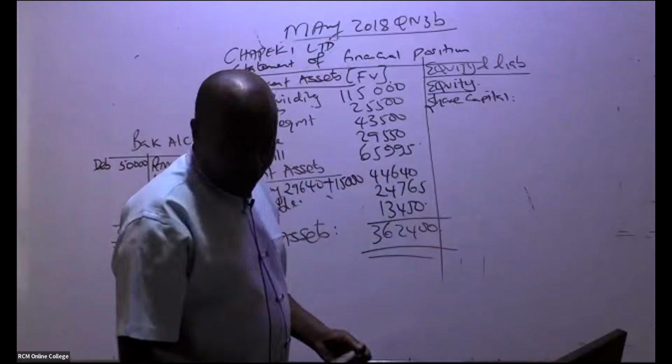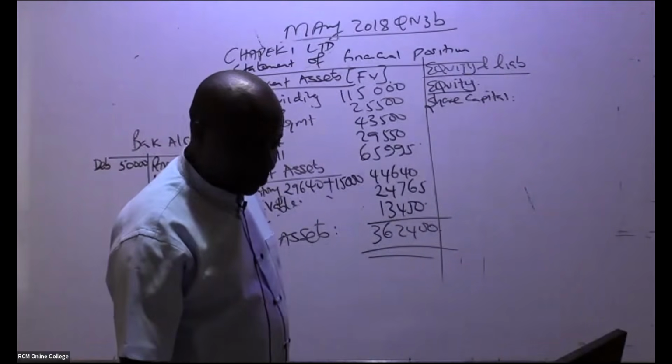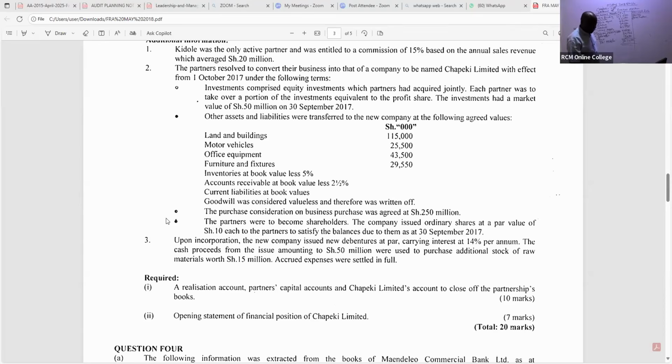Note number 3, they told us something about this share capital, that we never paid the partners. The purchase consideration was not cash. We are told here, note number 2 actually: the partners resolved to convert their business into that of a company to be named Chapeki Limited with effect from 1st October 2017. Investments comprised equity investments which partners had acquired; that can't help us.